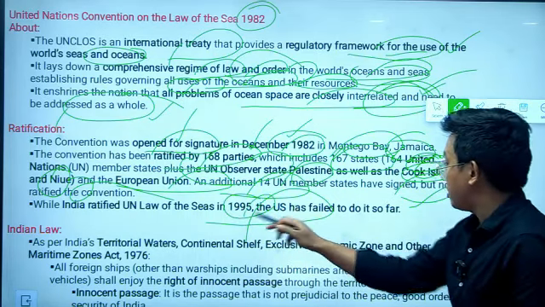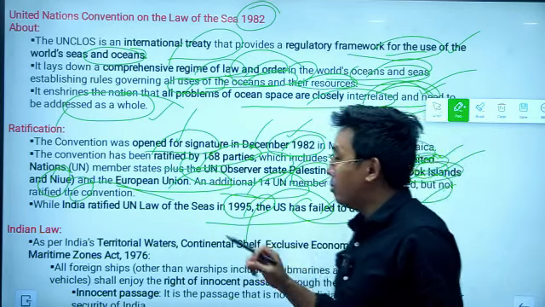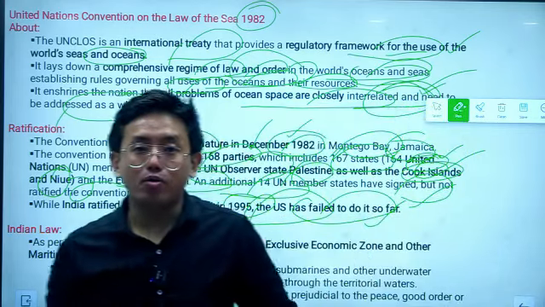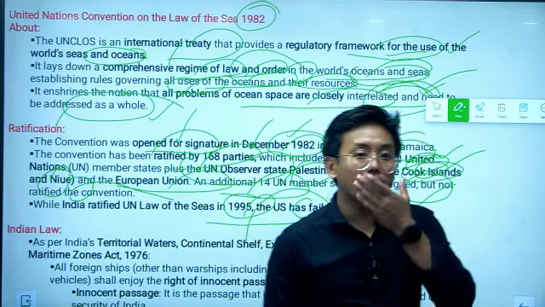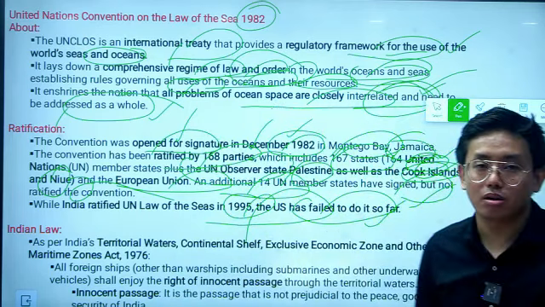1995, and the US has failed to do so far. That means India is a member of the United Nations Convention on Law of the Sea, but the United States is still not a member of the United Nations Convention on Law of the Sea.